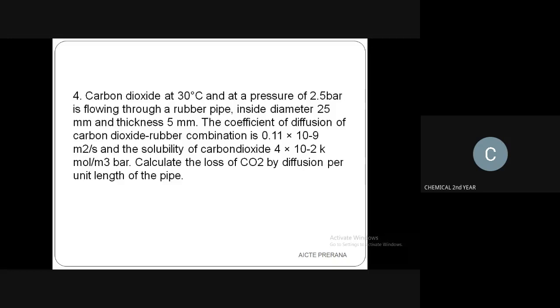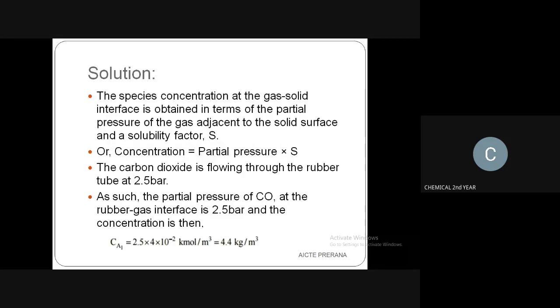That means the pressure inside the rubber pipe is 2.5 bar, and the solubility of the carbon dioxide is 4 into 10 to the power minus 2. So you find the concentration as 2.5 into 4 into 10 to the power minus 2 kilomole per meter cube. That will give the answer as 4.4 kg per meter cube.